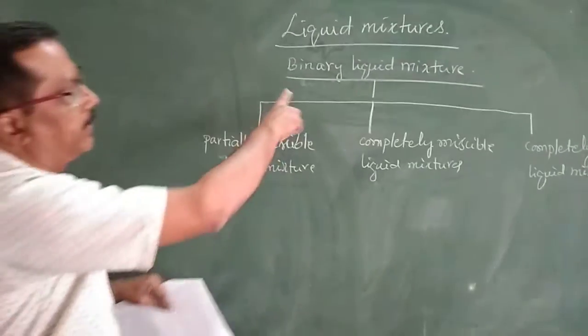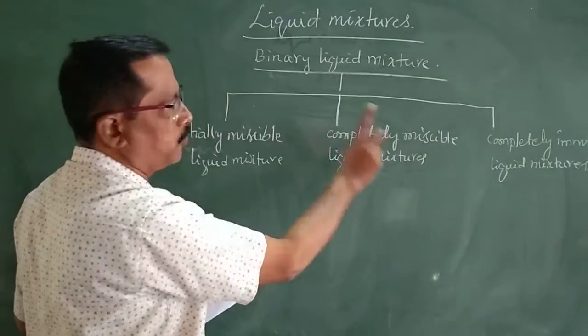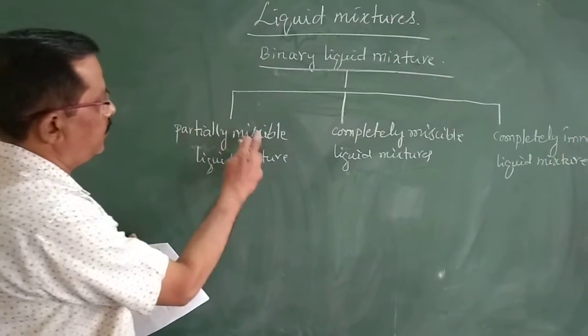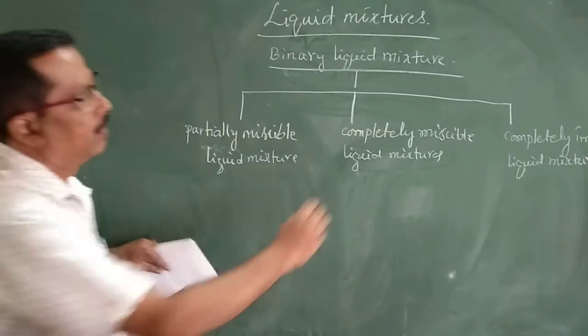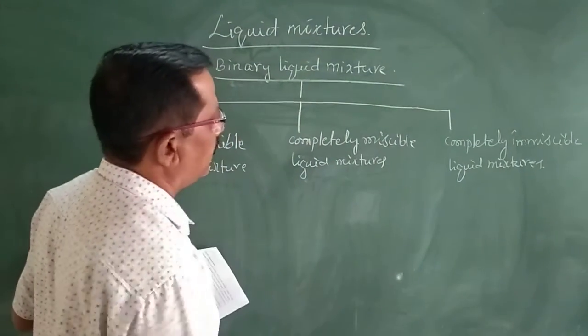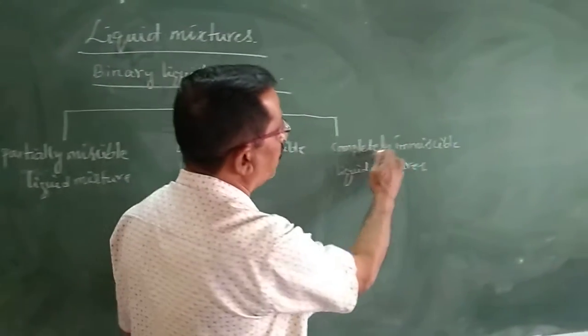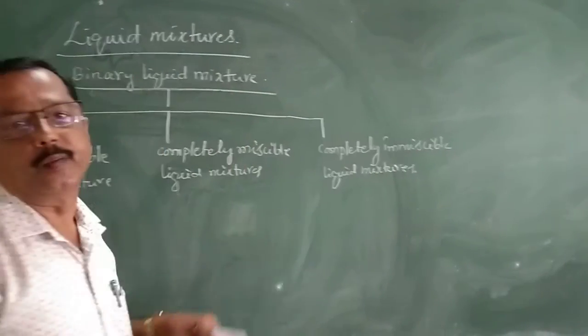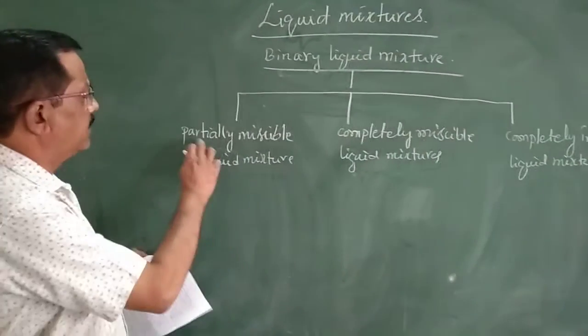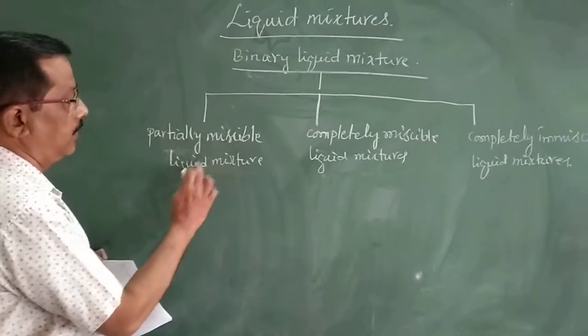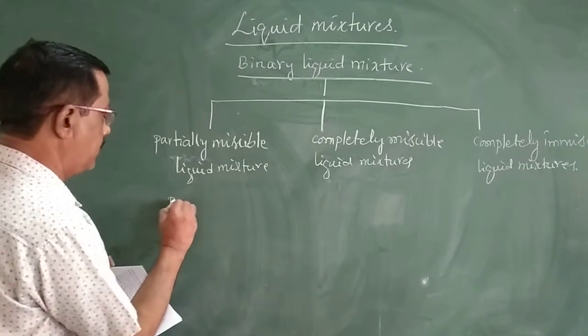So binary liquid mixtures are classified into three: partially miscible, completely miscible, and completely immiscible liquid mixtures. Example for a partially miscible liquid mixture is phenol